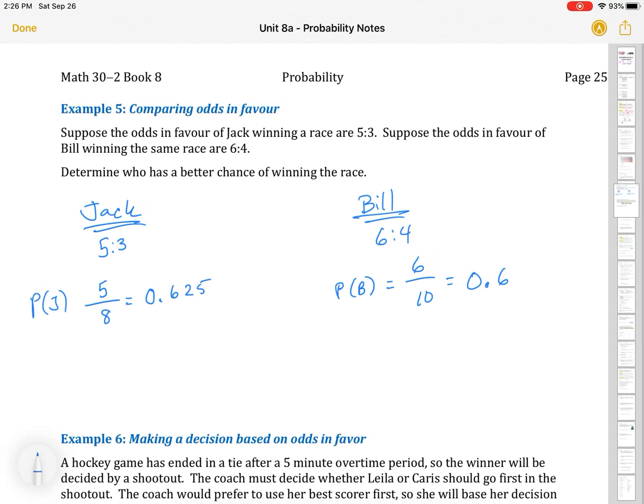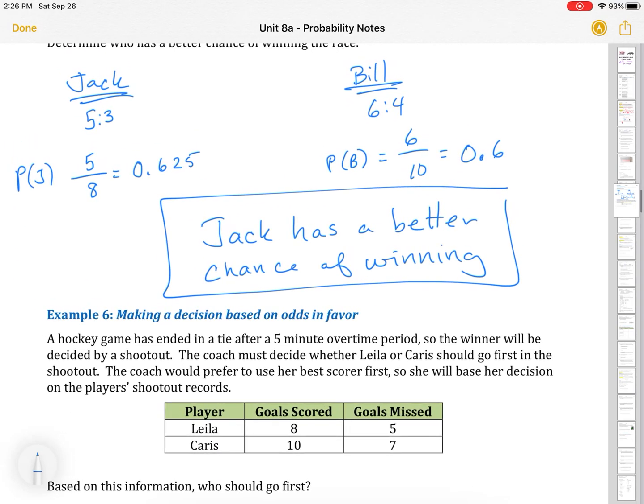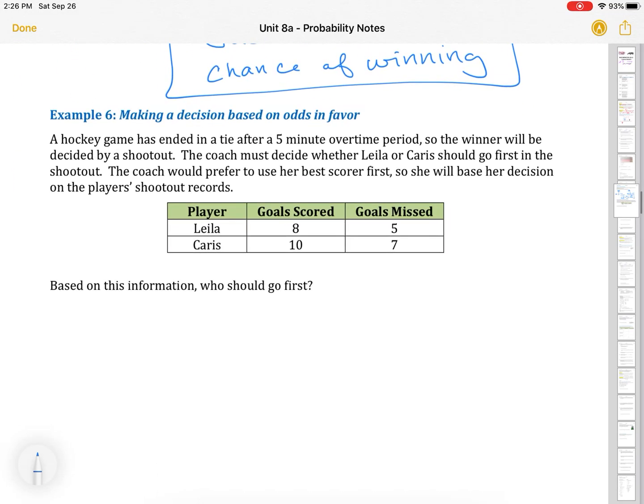So comparing those, and we want to put them in probability terms because the decimal means it's out of 100, right? Or out of 1. So that is a more accurate way to compare. If you compare odds, it's hard to compare them unless one part is the same size. So this tells us that Jack has a better chance of winning. Okay, so it's important to not just look at the odds, but to make sure that you've converted them to probability so that you can accurately compare those numbers.